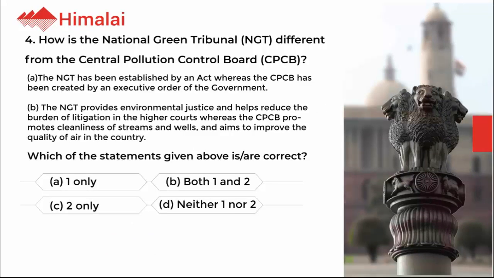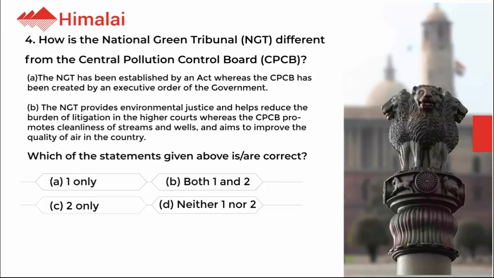Question number 4. How is the National Green Tribunal, NGT, different from the Central Pollution Control Board, CPCB? 1. The NGT has been established by an act, whereas the CPCB has been created by an executive order of the government. 2. The NGT provides environmental justice and helps reduce the burden of litigation in the higher courts, whereas the CPCB promotes cleanliness of streams and wells, and aims to improve the quality of air in the country.